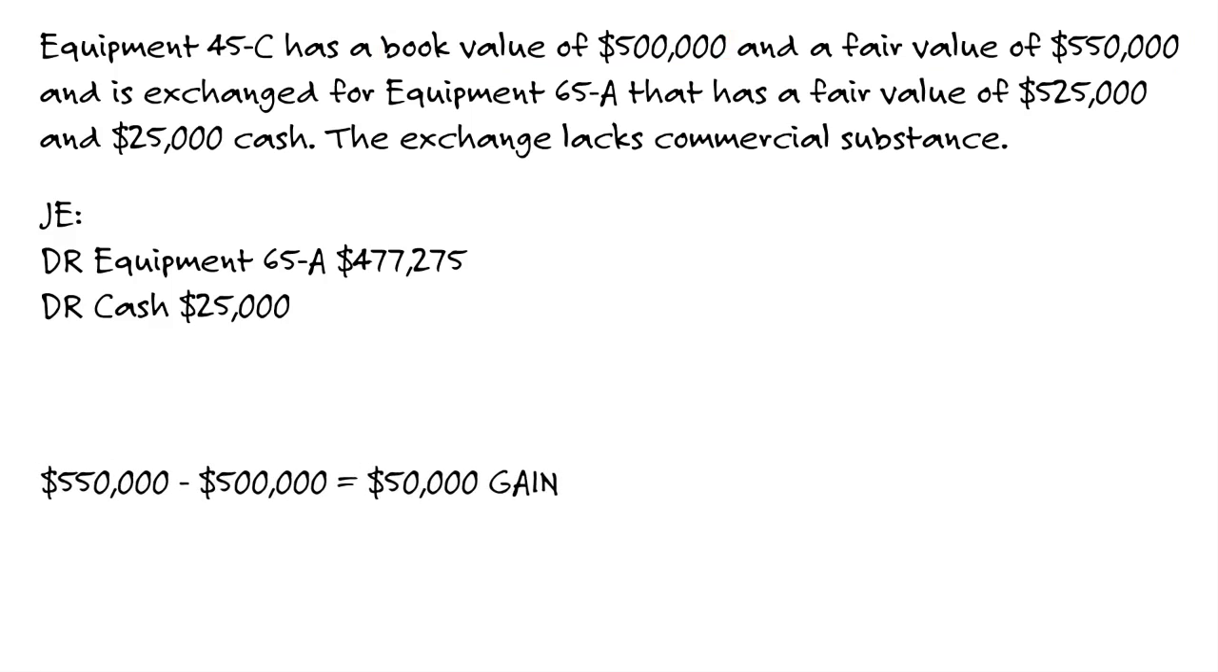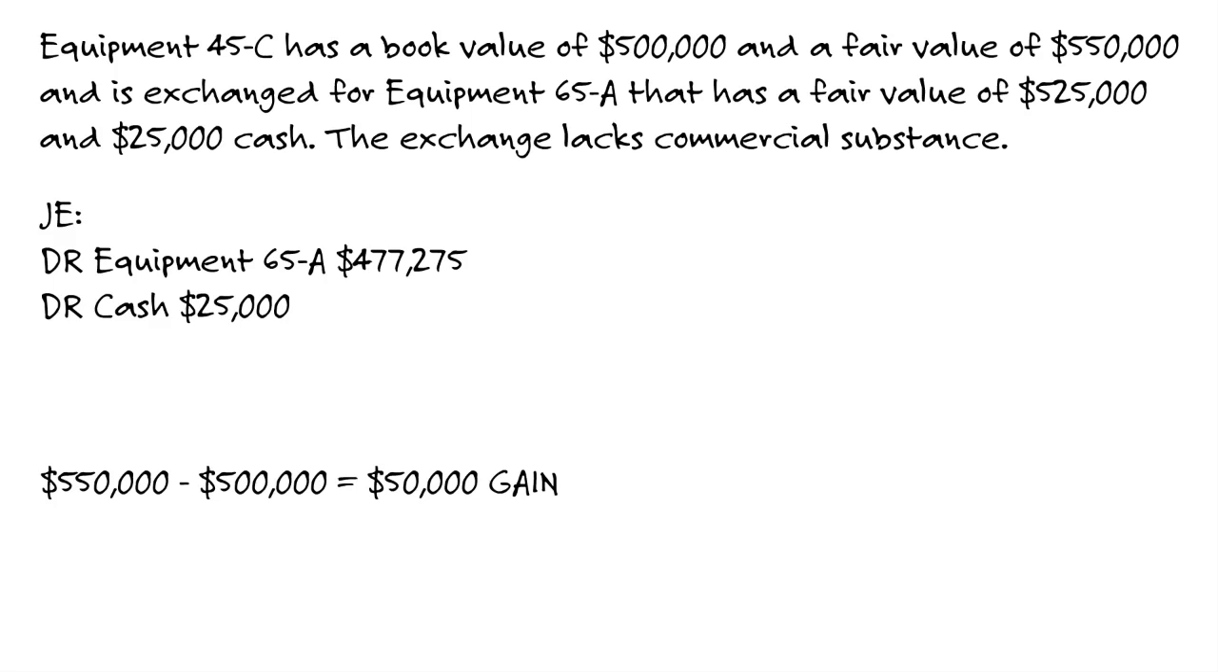Let's see. We exchange that for equipment 65A, the new thing that has a fair value of 525, and we get cash. Look at this, guys. Cash is received, $25,000. Now they tell me the exchange lacks commercial substance. Okay, so I'm thinking now, what are my rules? Well, since I got some cash, some gain can be recognized.